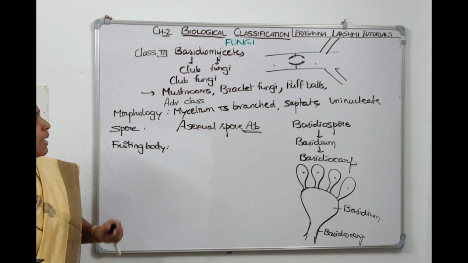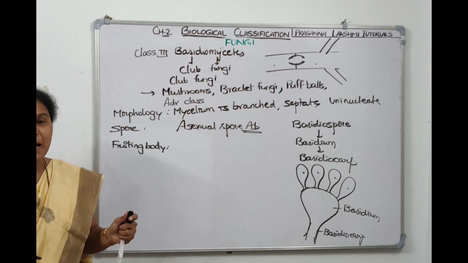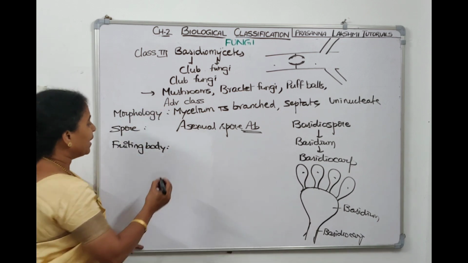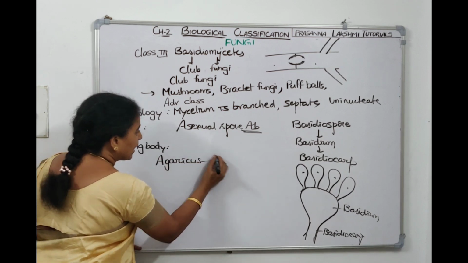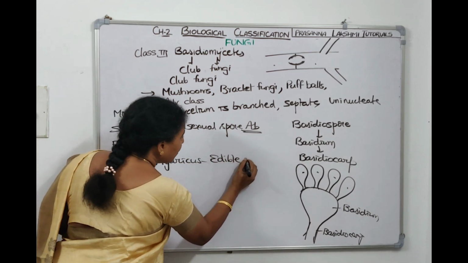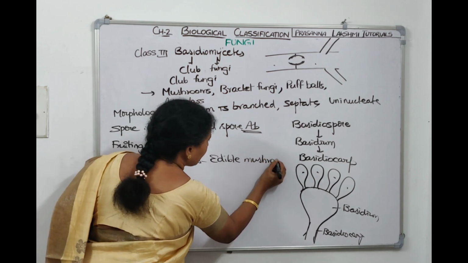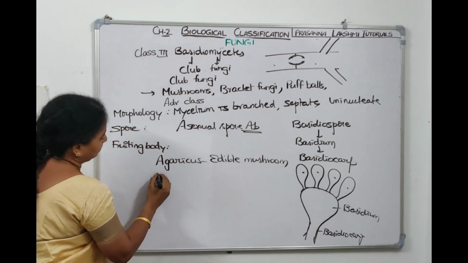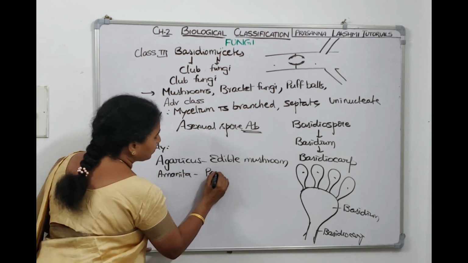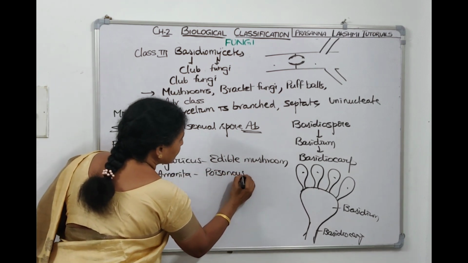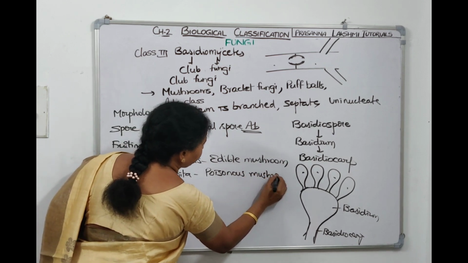Now we have to talk about the examples of Basidiomycetes. One example is mushroom. Edible mushroom is called Agaricus. Agaricus is edible mushroom. Poisonous mushroom is Amanita. Amanita is a poisonous mushroom.